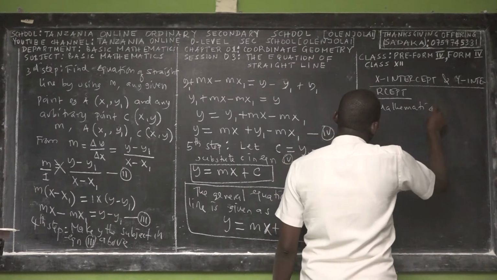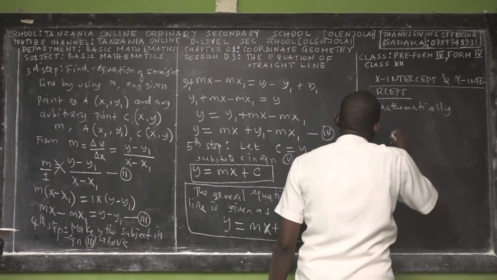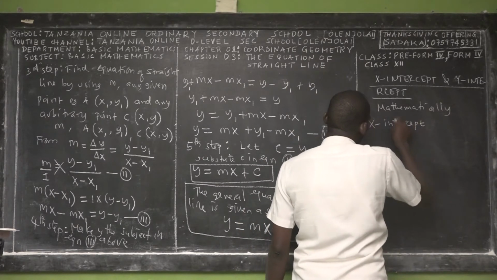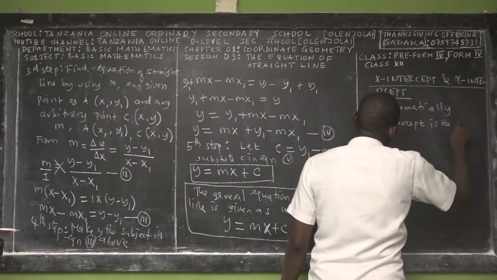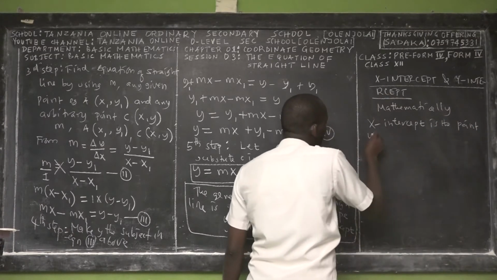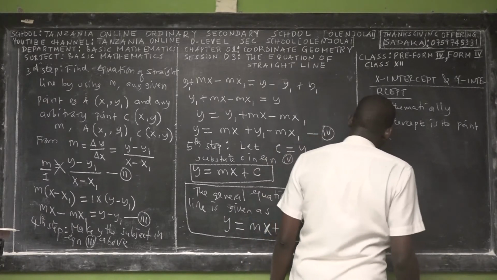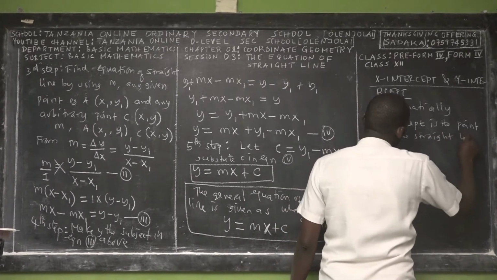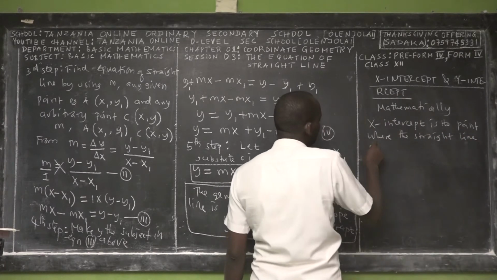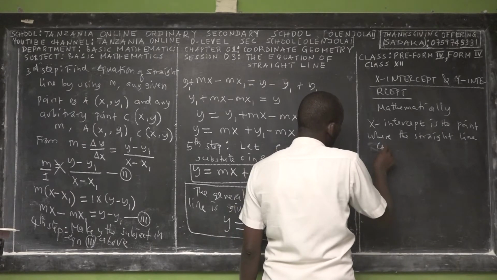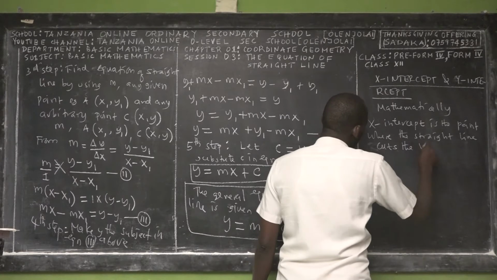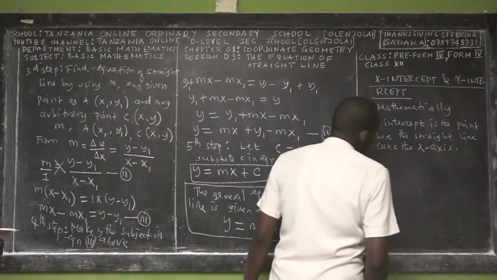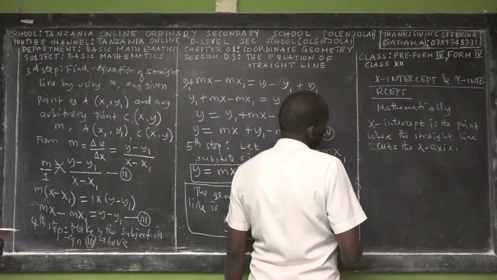The x-intercept is the point where the straight line cuts the x-axis. I'll show you soon in the figure.